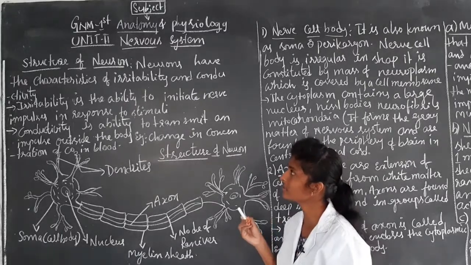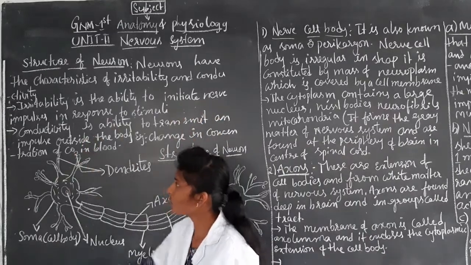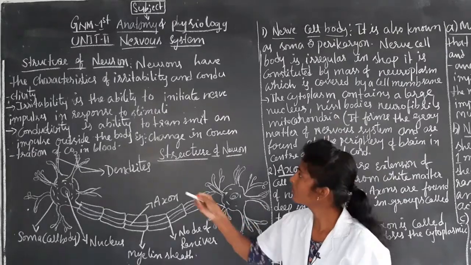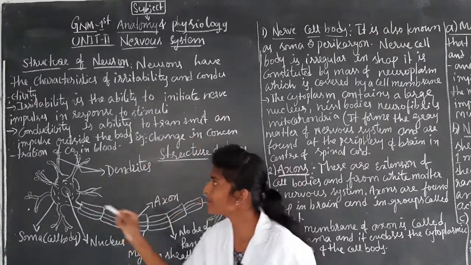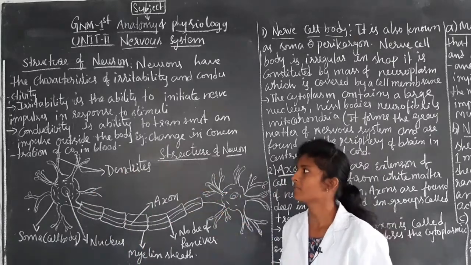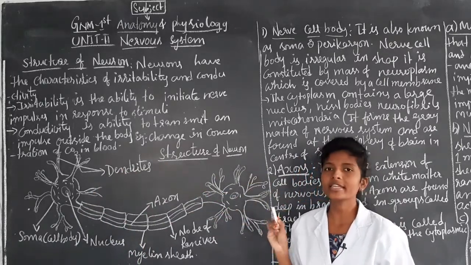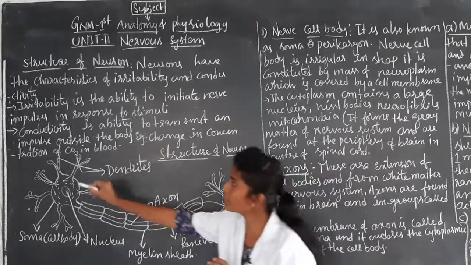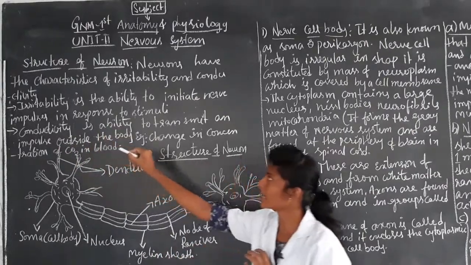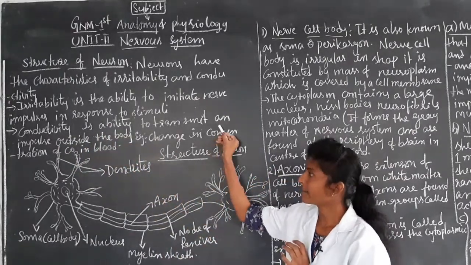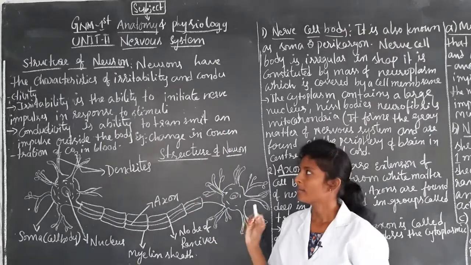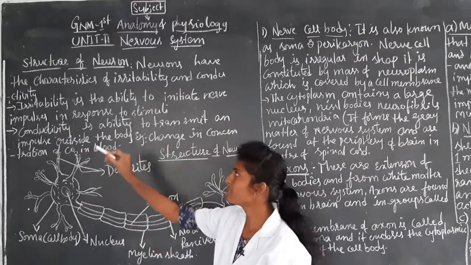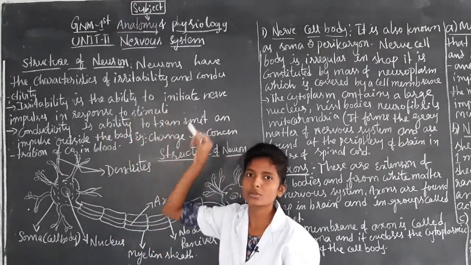And the next one is conductivity. So what is conductivity? It is the ability to transmit an impulse outside of the body. Whereas irritability is the ability to initiate a nerve impulse, conductivity is the ability to transmit an impulse outside of the body. This is the difference between irritability and conductivity. These two are the characteristics of the neuron.